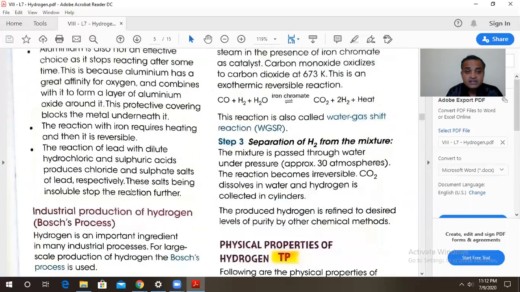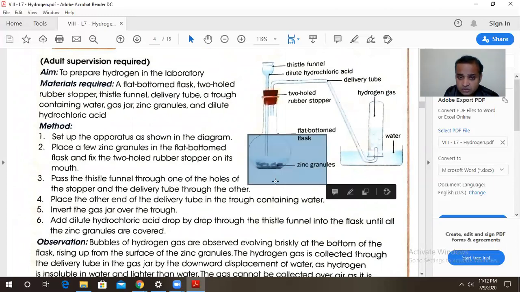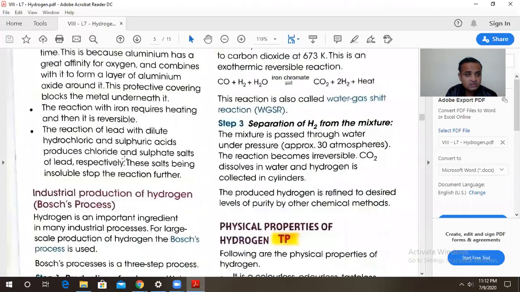Then iron requires a little bit of heating. Instead of heating, we can carry out the reaction by using zinc at room temperature itself. We have just seen that it is carried out without a heating process. So zinc is more profitable for us. Instead of heating, this is a good one.